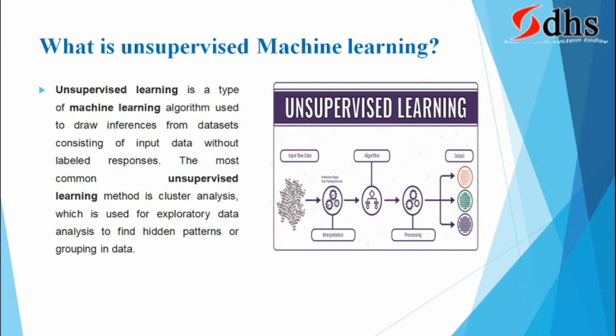What is unsupervised machine learning? Unsupervised learning is a type of machine learning algorithm used to draw inference from datasets consisting of input data without labeled response. What is meant by labeled response? I already told you in part 1, in machine learning there are three types: unsupervised learning, supervised learning and reinforcement learning. For unsupervised learning, we don't need the labeled data. Labeled data are needed for supervised learning. What is meant by labeled data?